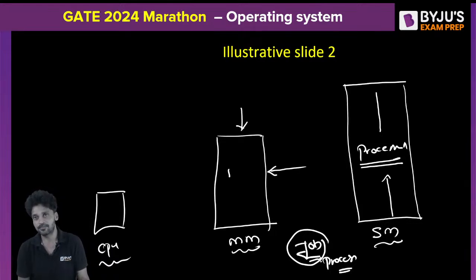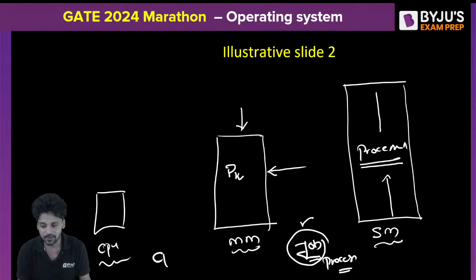When the job scheduler executes, it is going to select a few processes from the secondary memory and send them into the main memory. So in the main memory, there are several processes: a subset of the processes of the secondary memory will be stored. Let us say Pn is the total processes available in the secondary memory, from which a subset will get transferred to the main memory. Who is going to select these processes? My job scheduler. And the second one is something called a CPU scheduler.